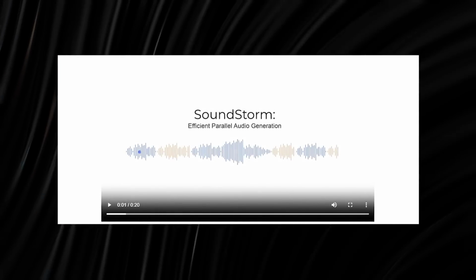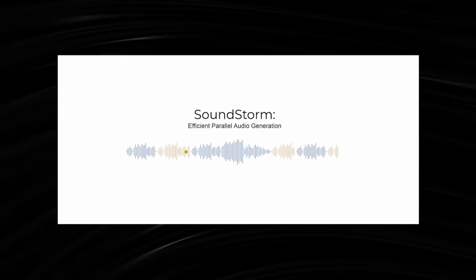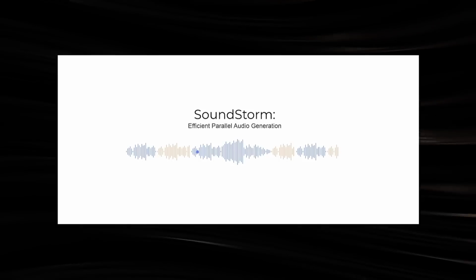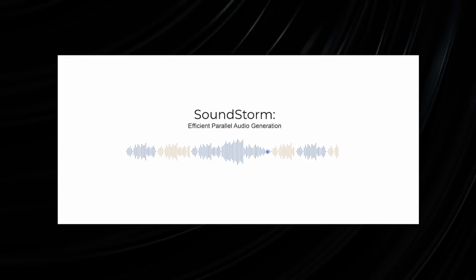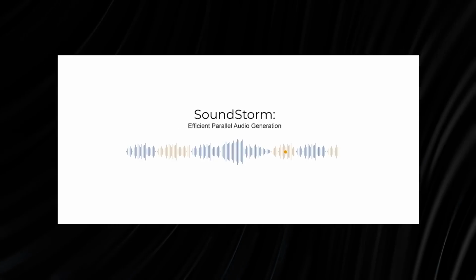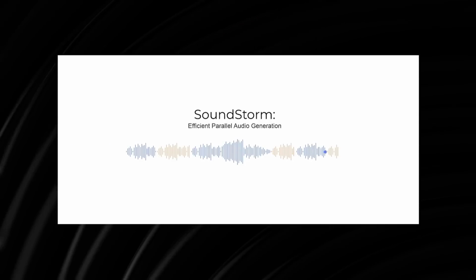Did you hear about Google's paper on Soundstorm? No, I must have missed it. What's it about? Well, it's a parallel decoder for efficient audio generation, so it can even be used to generate dialogues. Oh, interesting. Yeah, like this one was generated by Soundstorm. Wait, what? Yeah, you heard that right.